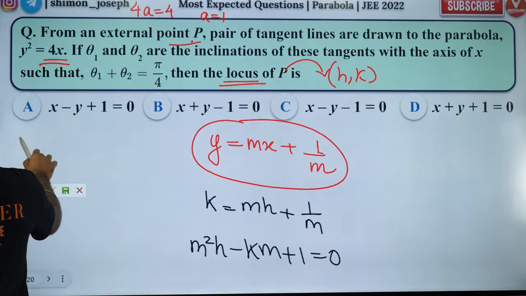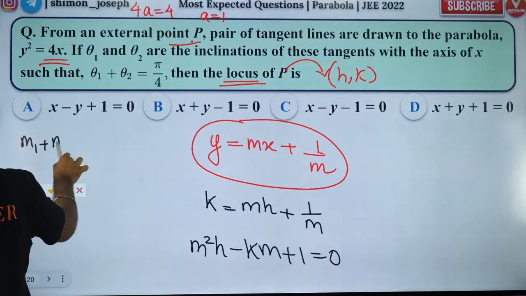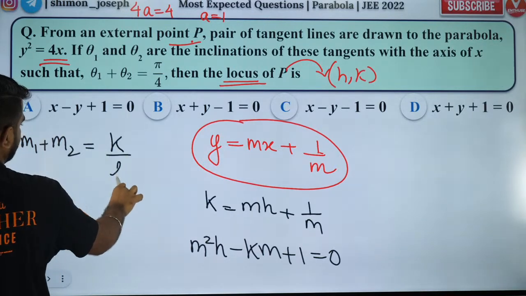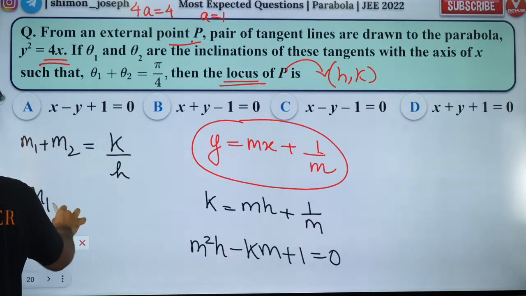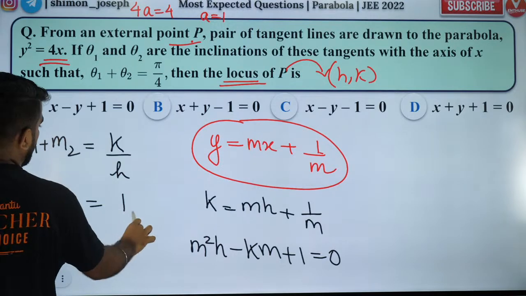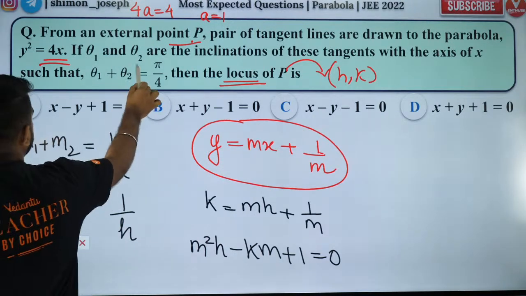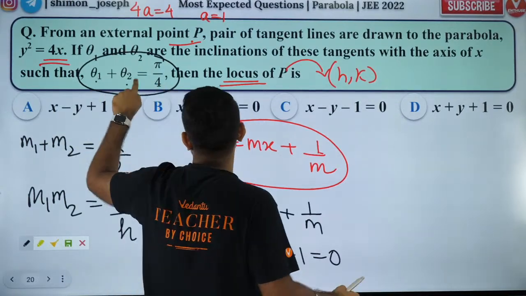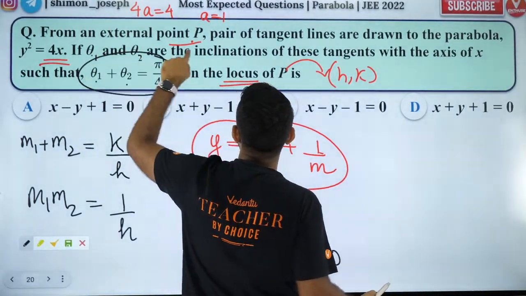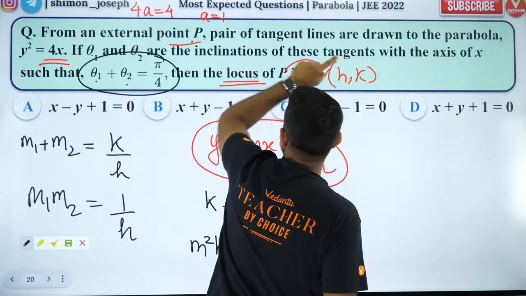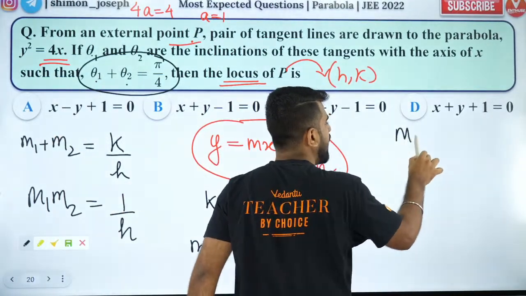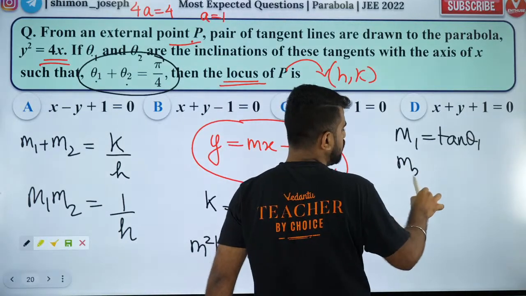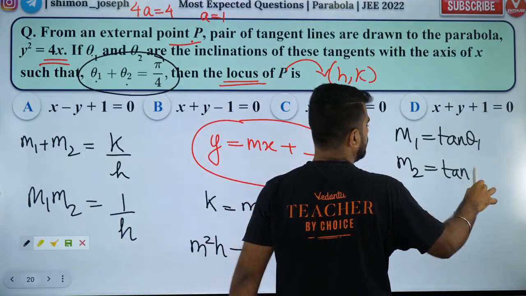So what is the sum of the roots, m1 plus m2? The sum of the roots is k by h. What is the product of the roots? The product of the roots is equal to 1 by h. Now this is theta 1 plus theta 2 is pi by 4, where theta 1, theta 2 are the inclinations of these tangents with the x-axis. So m1 is equal to tan theta 1, m2 is equal to tan theta 2.